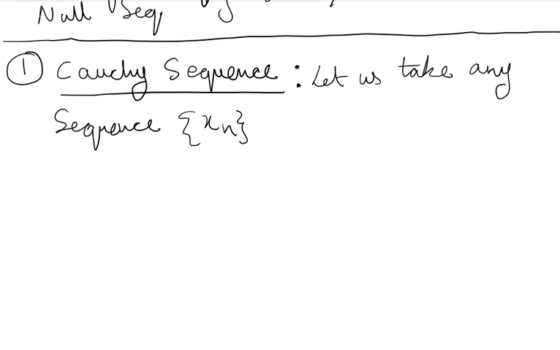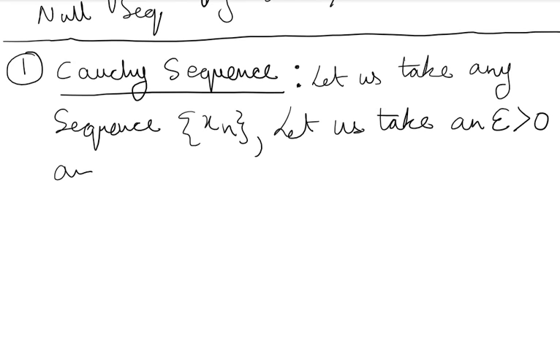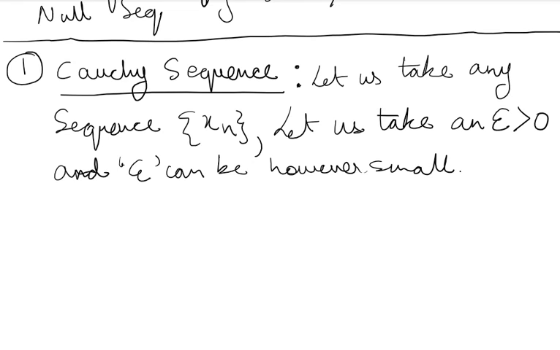Alright, so when I have taken this sequence, let us take an epsilon greater than 0, and epsilon can be however small, okay? Also n greater than or equal to m, okay?